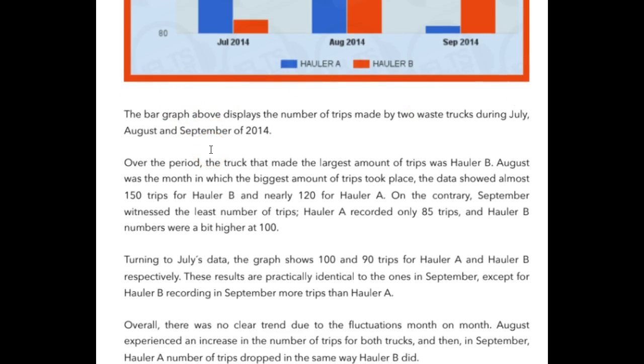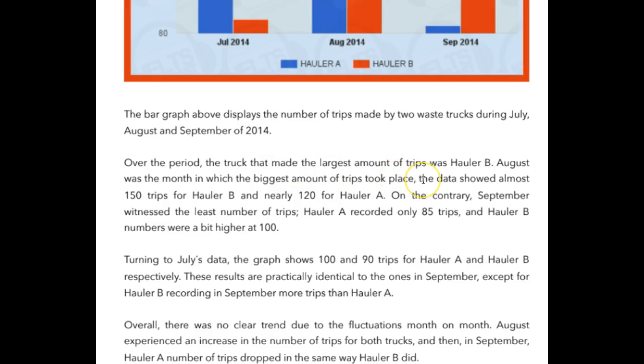Over the period, the truck that made the largest amount of trips was hauler B. Now, since trips are something that are countable, I think a better word here is number. Amount is something we use for something that you can't really count, like an amount of money, an amount of time. So I think a better word here would be number. August was the month in which the biggest, again, number of trips took place.